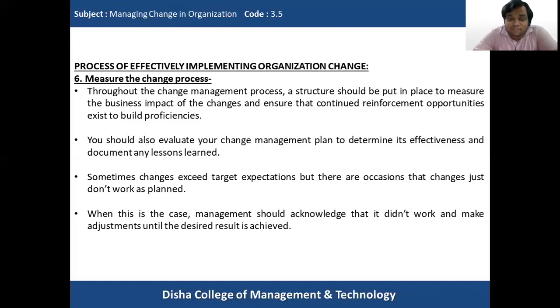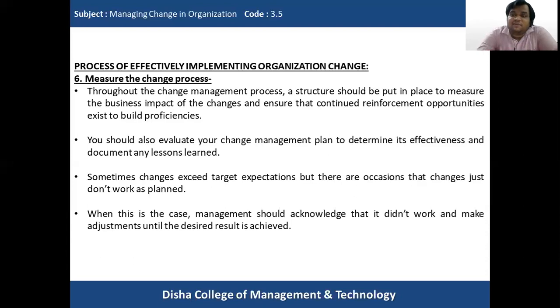So the first thing the management has to do is acknowledge that yes, the change program didn't work, it had failed. Then it has to decide what adjustment is required to see that the business results are properly achieved, or the goals that we had decided to achieve are achieved.